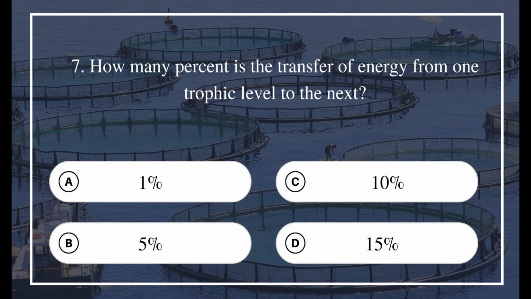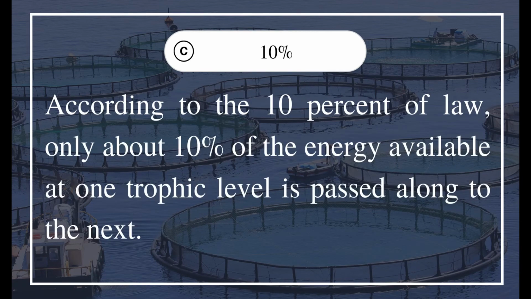7. What percent is the transfer of energy from one trophic level to the next? A. 1%. B. 5%. C. 10%. D. 15%. The answer is C. 10%. According to the 10% law, only about 10% of the energy available at one trophic level is passed along to the next.